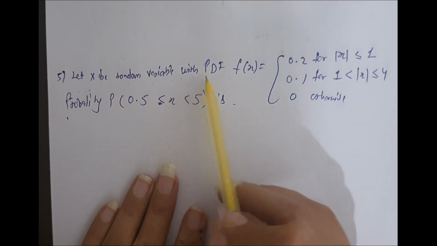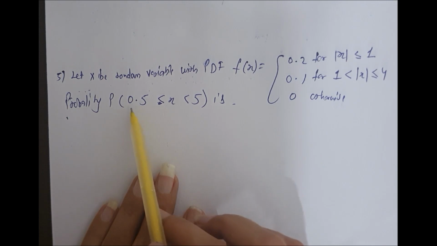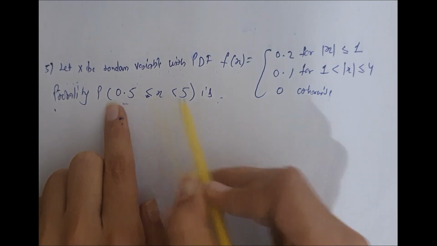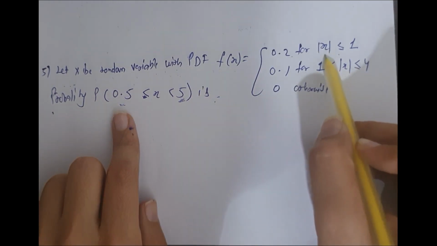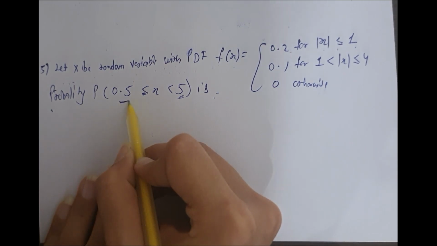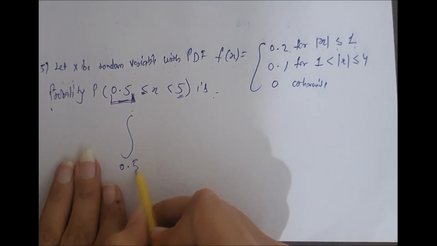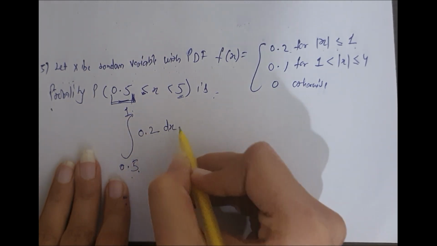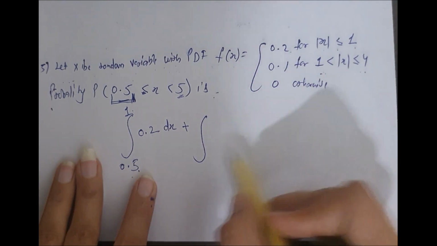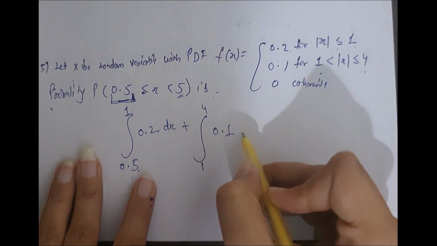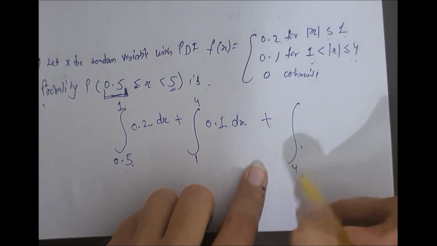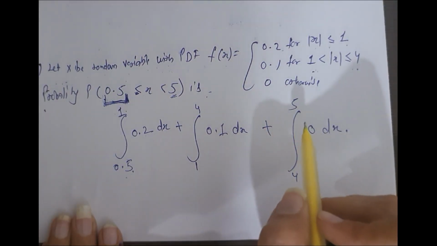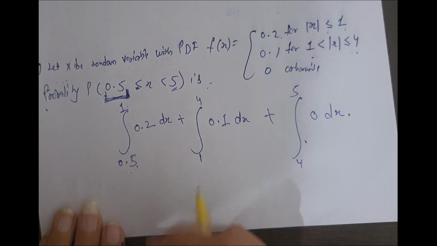Let x be a random variable with this PDF. Probability from 0.5 to 5 is? Now they are asking us the probability from 0.5 to 5. Here we are given the function for x less than 1, but they are asking the probability from 0.5. So from 0.5 to 1 the density is 0.2 dx, plus from 1 to 4 it is 0.1 dx, plus from 4 to 5 it is 0 dx. Here this is the trick. This is a GATE 2014 question. In GATE they give these types of tricky questions to test you.